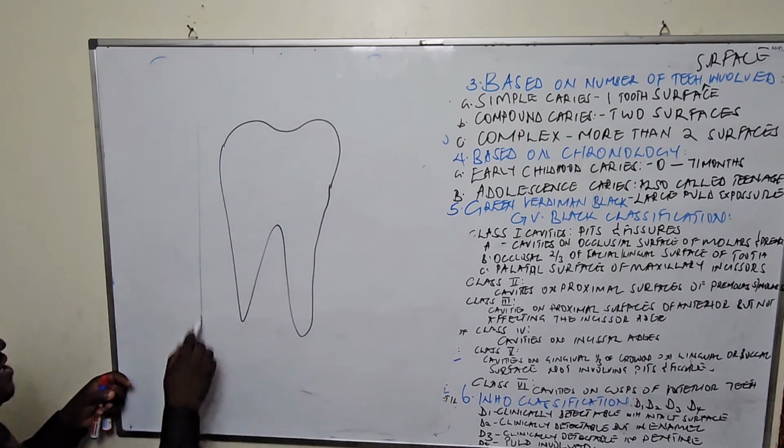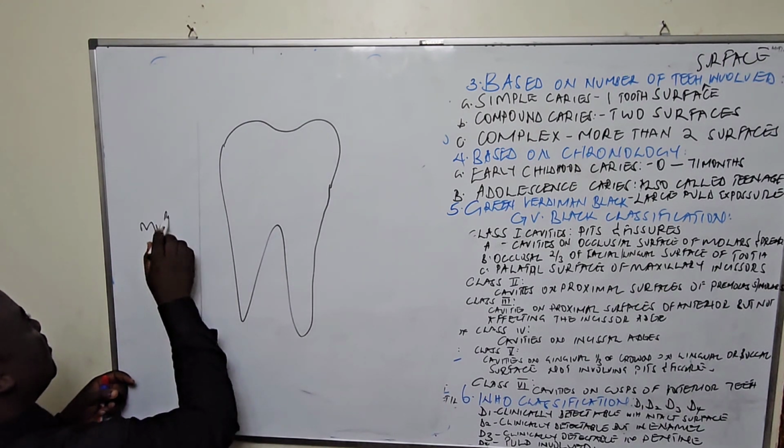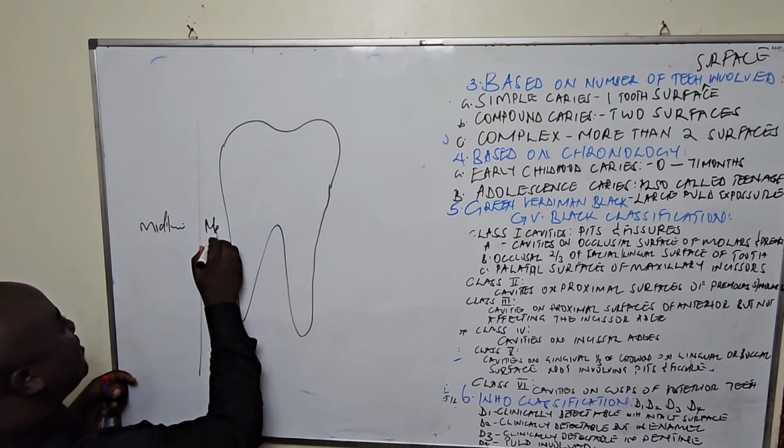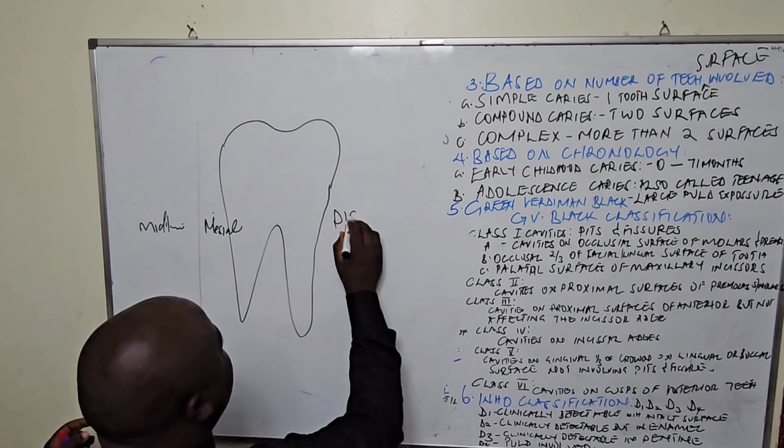If this is our midline, toward the midline is the mesial surface, away from the midline is the distal surface.